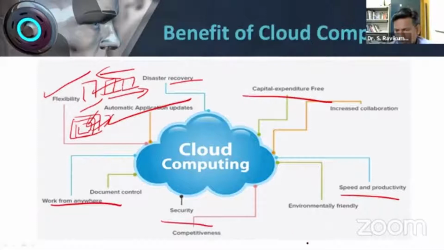Another very important thing: yesterday only we were talking of Environment Day. So when we are moving to cloud, we are reducing the accumulation of a lot of e-waste. As I told you, in the initial year I buy a server. After 3 years, it becomes obsolete, which means I have to go for a new server. So that becomes a huge liability for the organization, and we are spoiling the environment. So if we go for the cloud, we can be more environment friendly by reducing e-waste. Okay, so these are a few advantages.